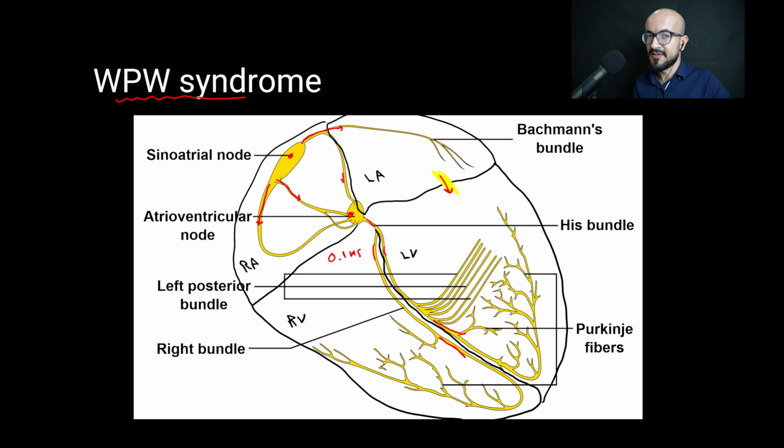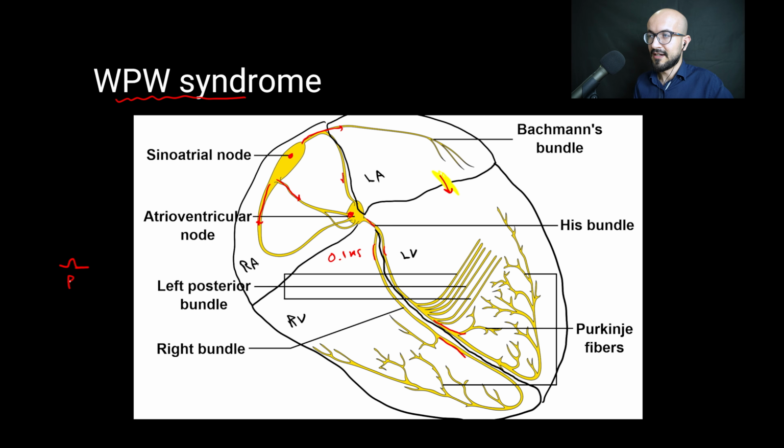Now in the Wolff-Parkinson-White syndrome, there are ECG changes that can be appreciated in the absence of the arrhythmias. So when there is no atrioventricular reciprocating tachycardia, there would be ECG changes present. Those include that there is a short PR interval. That is because the impulse is traveled through rapidly to the ventricles.